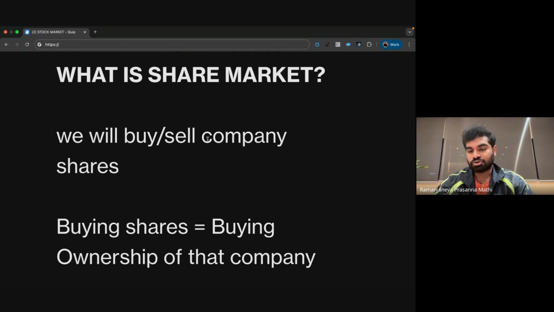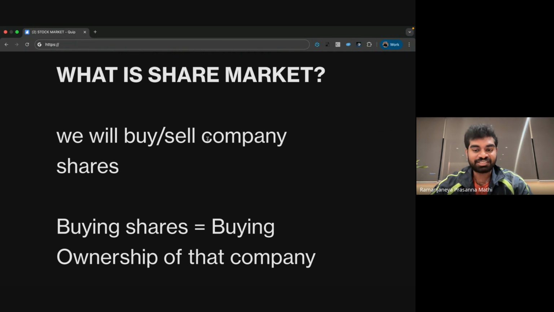Suppose I bought 5 shares of TCS. Whatever percent those 5 shares constitute of TCS, that much ownership I got in that company. So simply, buying and selling of shares is nothing but buying the ownership of that company. Every investor will buy or sell shares, taking ownership of that company to that percentage.